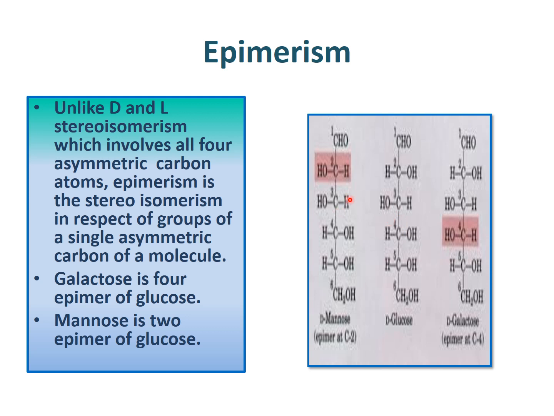So we have seen three types of isomerism. First was enantiomerism, second was anomerism, and third is epimerism. In enantiomerism we have seen the orientation of H and OH of the second last carbon.